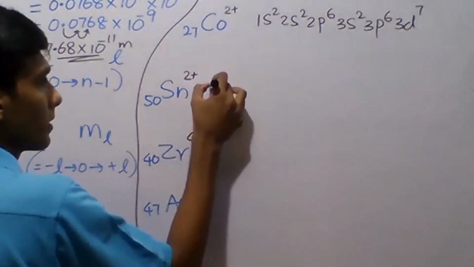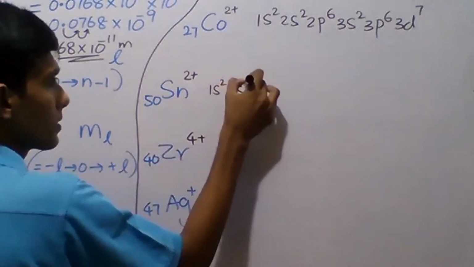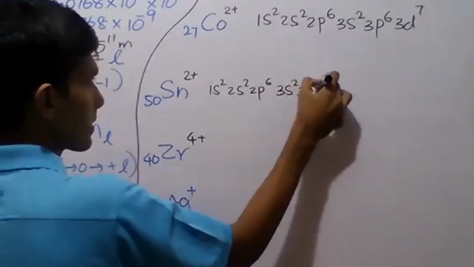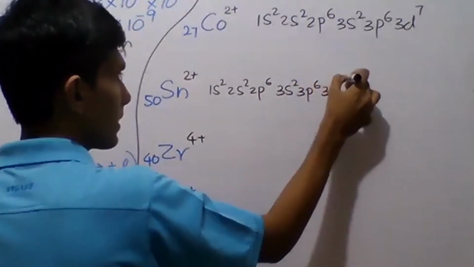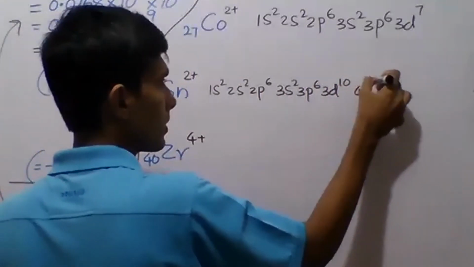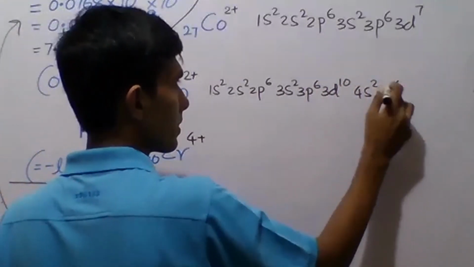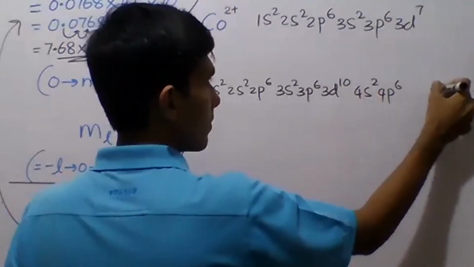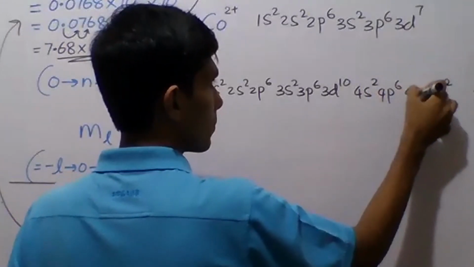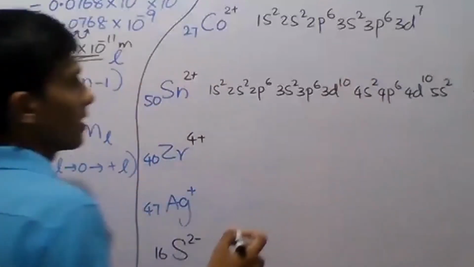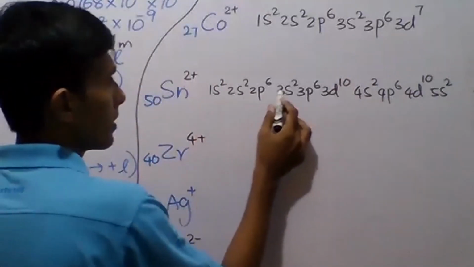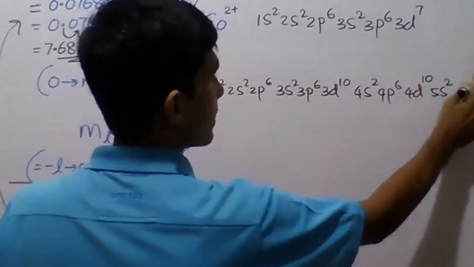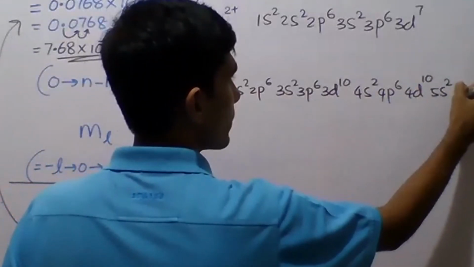Tin: 1s2, 2s2, 2p6, 3s2, 3p6, 3d10, 4s2, 4p6, 5s2, 4d10. Up to this, 10, 12, 18, 28, 30, 36, 46, 48, then 5p2.